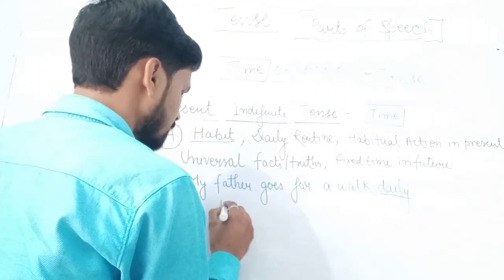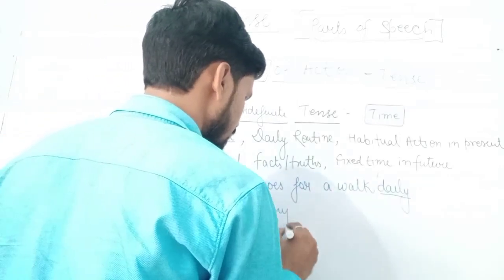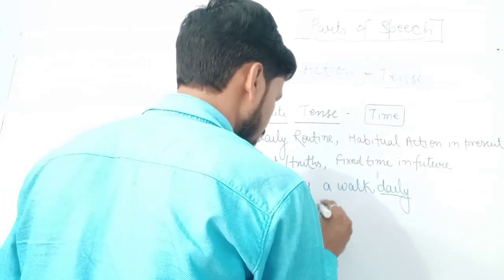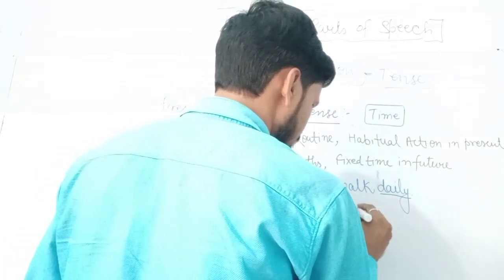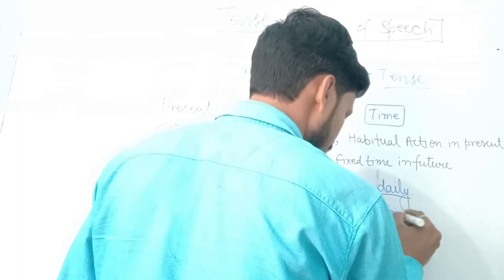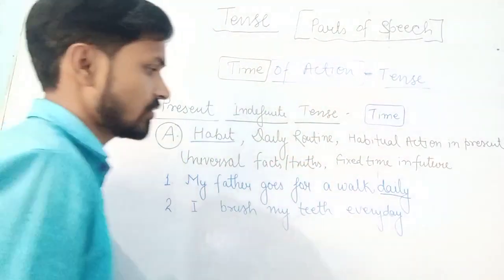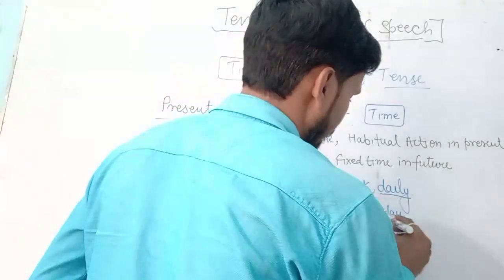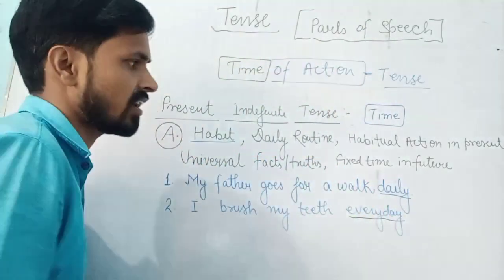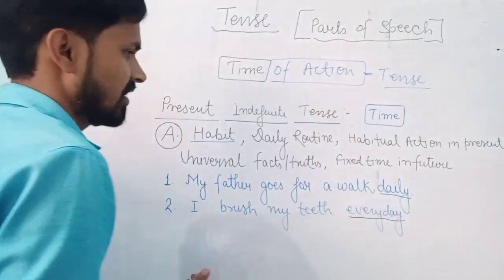Now let's move to the second one, and that is about daily routine. I brush my teeth every day and daily. So now you are getting to know one pattern. एक पैटर्न क्या निकल के आ रहा है कि in present indefinite tense we can also use daily and every day.